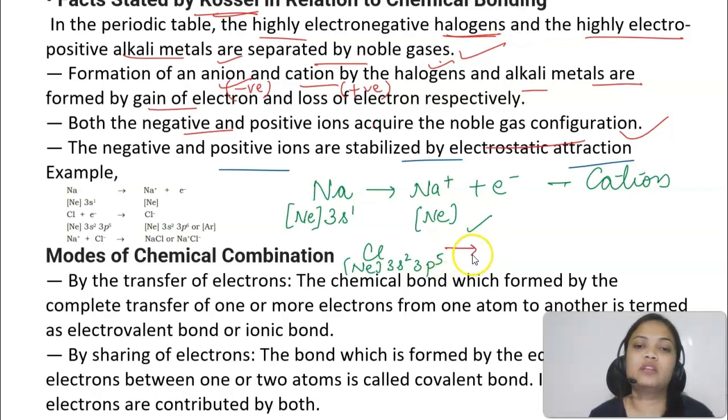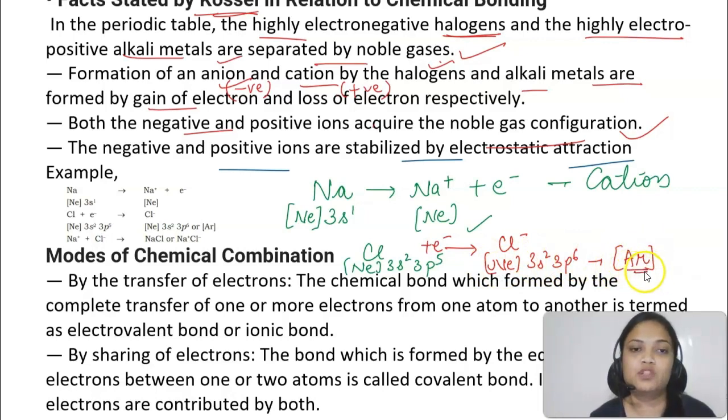So instead of losing electrons, chlorine will gain an electron, and it will form the chloride ion, which has the configuration [Ne] 3s2 3p6. This is the configuration of another noble gas, argon. So this is how atoms lose or gain electrons. That was suggested by Kossel first, and that gave an idea about chemical bonding.